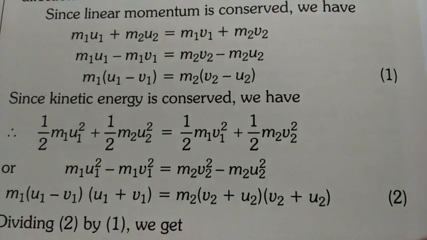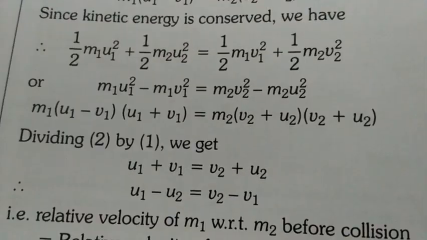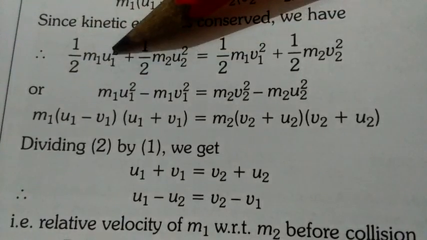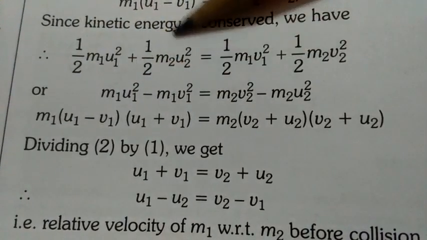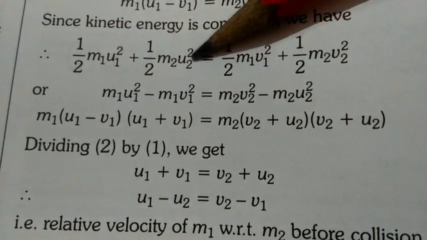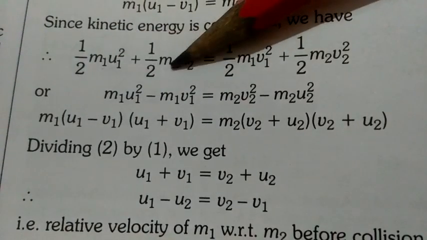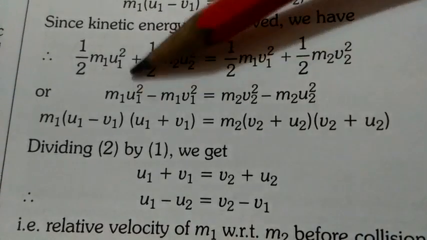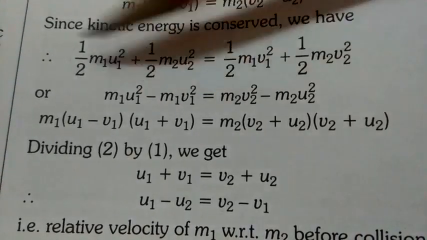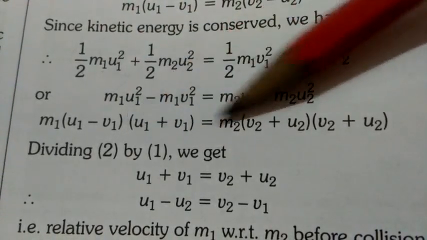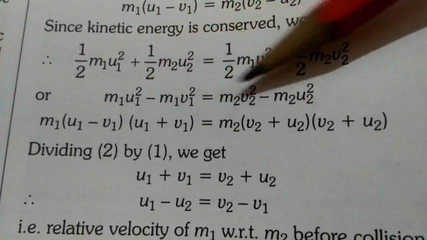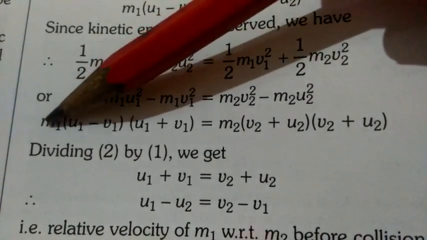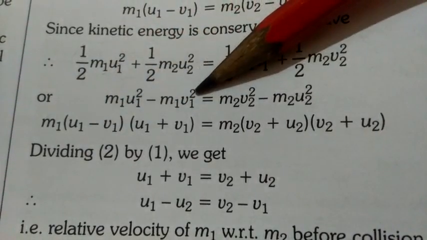Now in elastic collision, the kinetic energy is also conserved. So this is the kinetic energy of the first object before collision and this is the kinetic energy of the second object before collision. So this is the total kinetic energy before collision. Similarly, this is the total kinetic energy after collision. Here each term has a half in common, so we cancel that. And again we rearrange it, m1 terms at one side, m2 terms at the other side. When we take out m1 as a common term, we have u1 square minus v1 square.